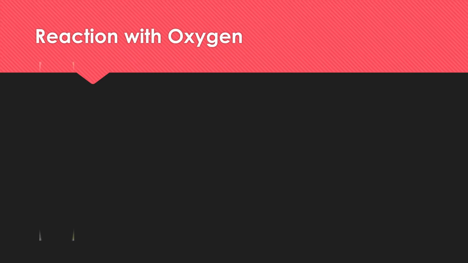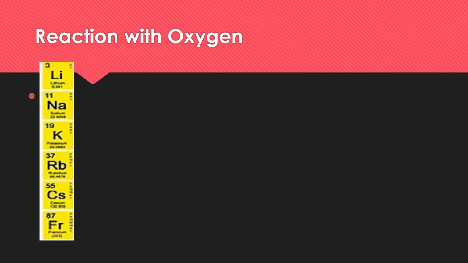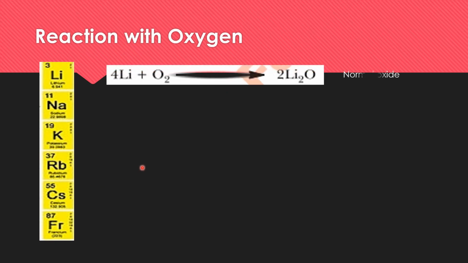Today's lecture is about again s and p block elements: how these alkali metals react with oxygen. As you know, the alkali metals are lithium, sodium, potassium, rubidium, cesium and francium, and when they react with oxygen, different types of oxides will be formed.